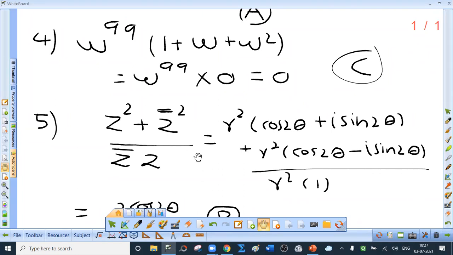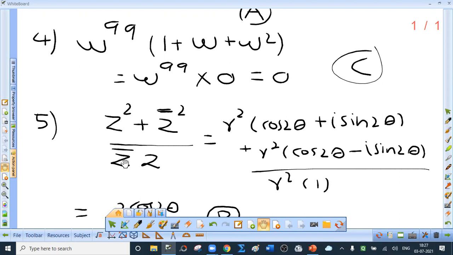Now I can write this as cos of minus theta plus i sin of minus theta. In the last lecture I explained that cos of minus theta is cos theta only. Now it is squared, so you can see sin of minus 2 theta, which is minus sin 2 theta. Now you will ask me why not minus here? Because cos of minus 2 theta is cos 2 theta.